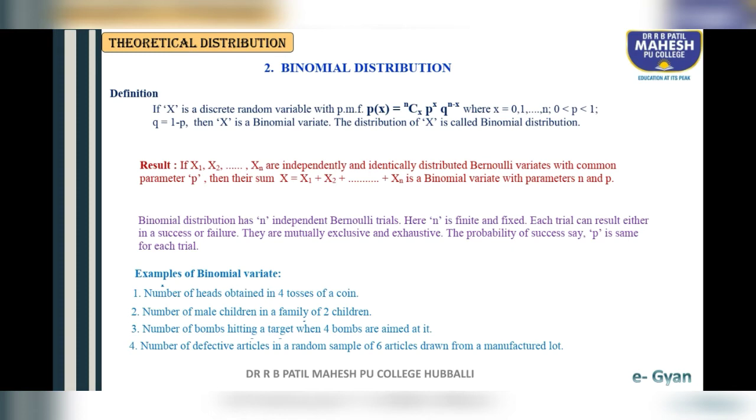How many samples are we selecting? Total 6 samples. So the range of n is 6. We don't know out of 6 articles how many are defective: 1 may be defective, 2 are defective, 3 are defective. But the experiment is repeated 6 times, so n is equal to 6.